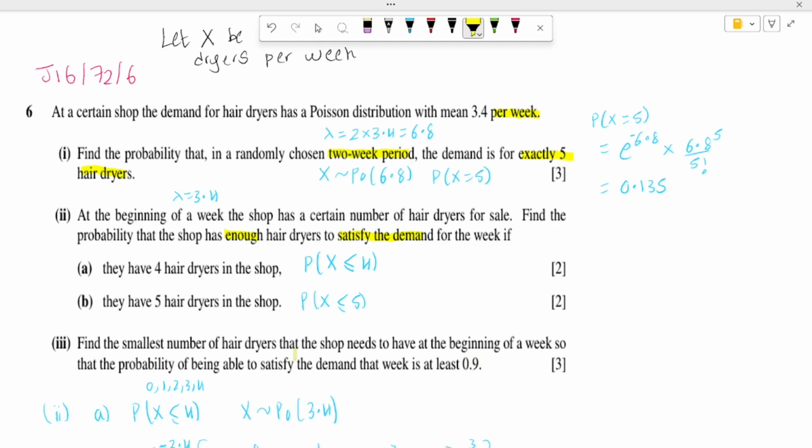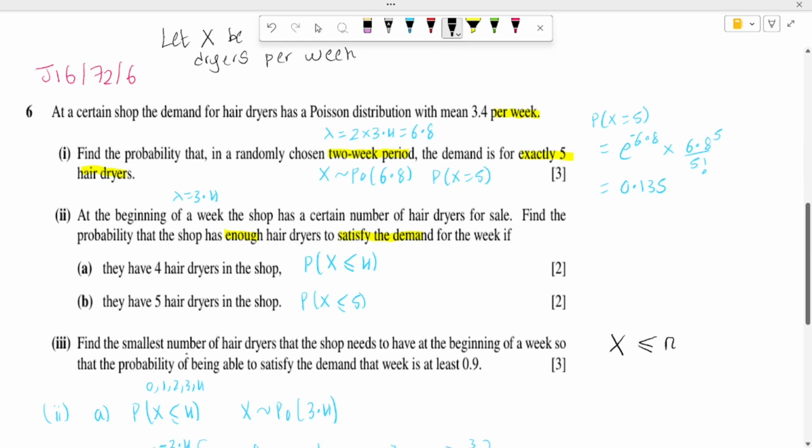So basically we need to find the number of hair dryers so that the shop owner is 90% sure that he will satisfy the demand. So if the shop owner has X demand, the number of hair dryers should be greater than that. So basically the demand which is X should be less than or equal to N.